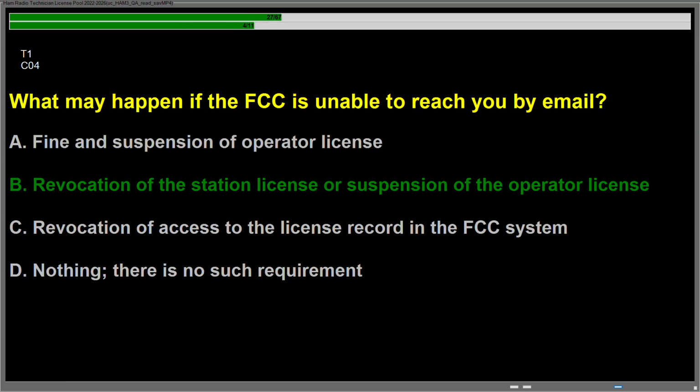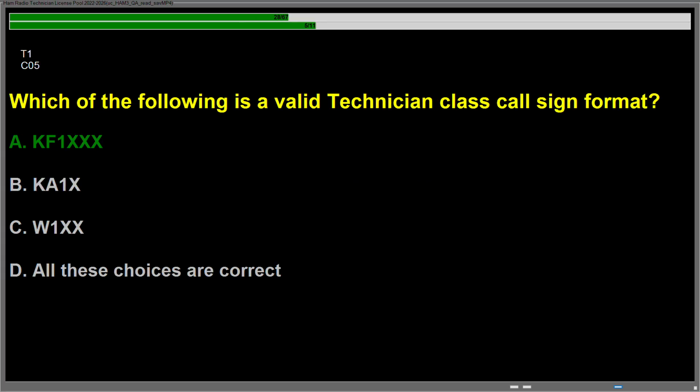Question Charlie 04, what may happen if the FCC is unable to reach you by email? Answer is B. Revocation of the station license or suspension of the operator license. Question Charlie 05, which of the following is a valid technician class call sign format? Answer is A. F11XXX.